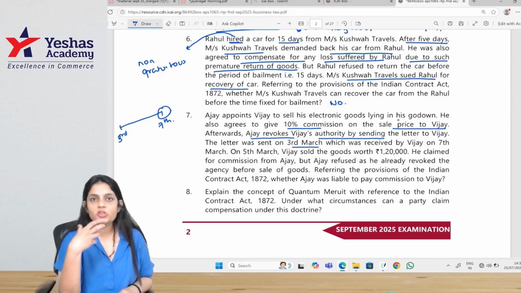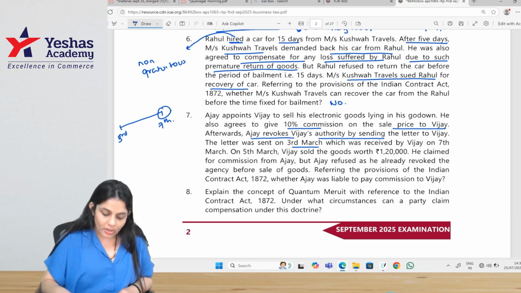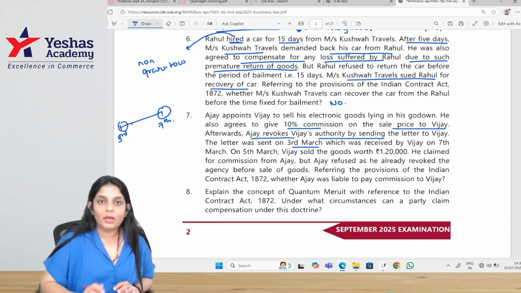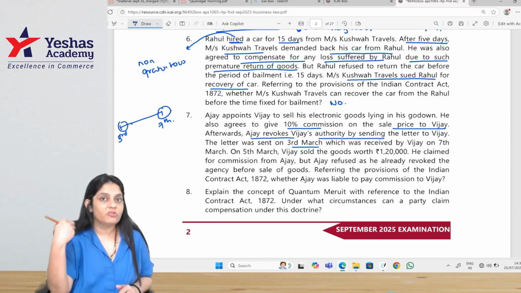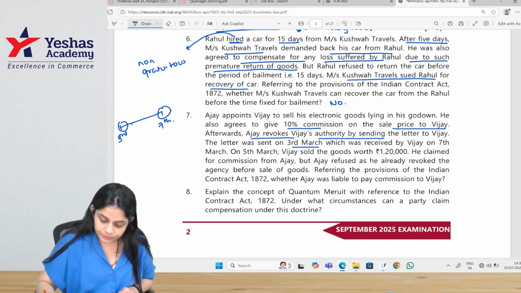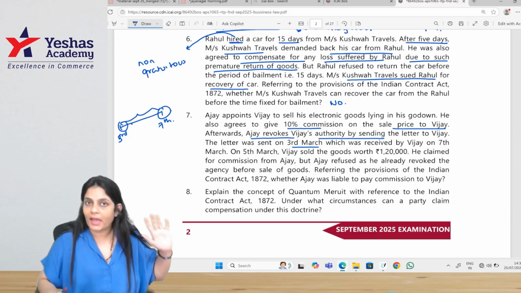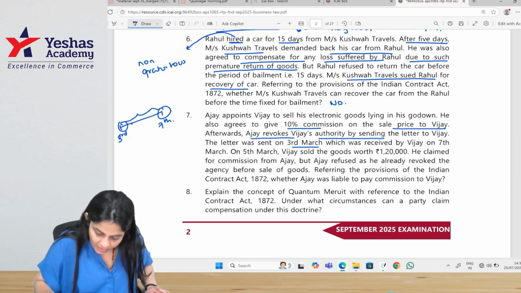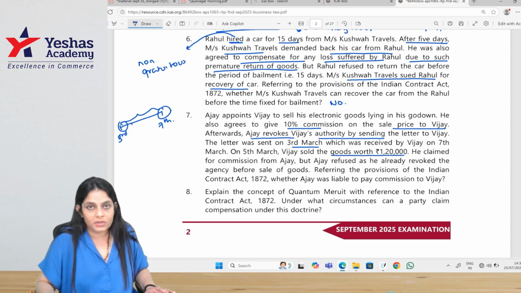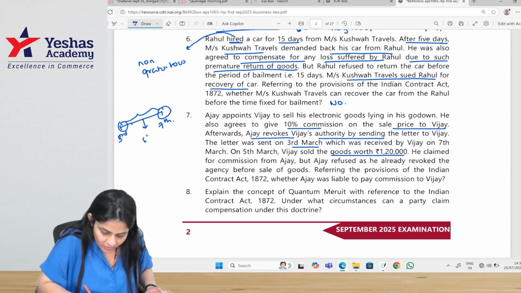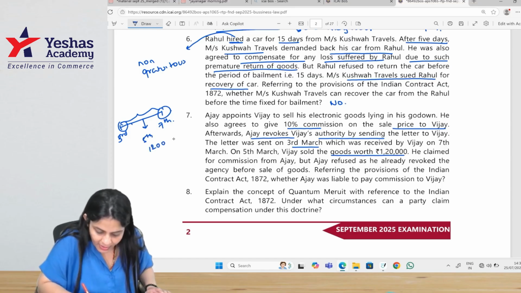As far as termination of agent's authority is concerned, termination of authority takes place only when the agent receives the notice of termination. So even though the notice was sent on 3rd, termination will take place only when the agent receives the notice, which is the 7th. In between this period, if the agent does any work, the principal is liable. Before the letter was received, on 5th March, Vijay sold goods worth 1,20,000.